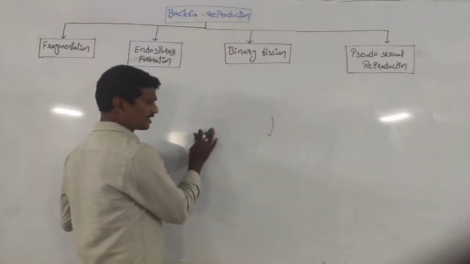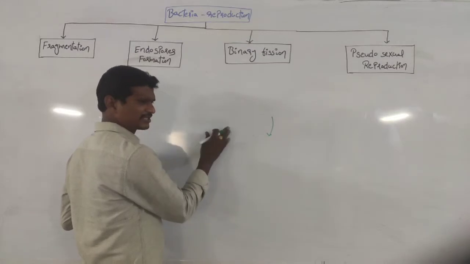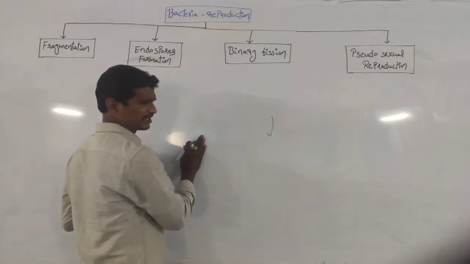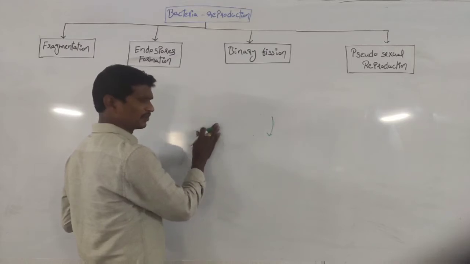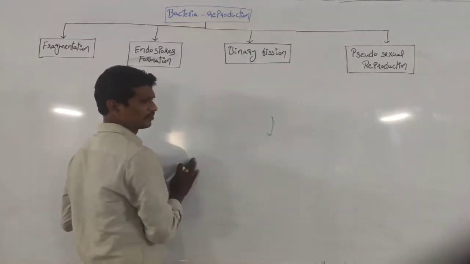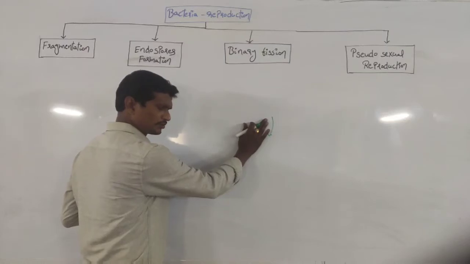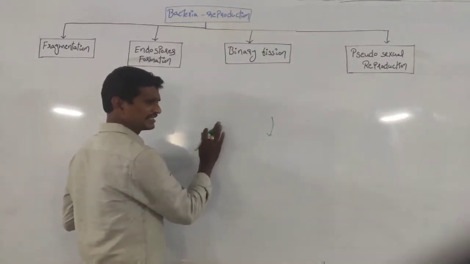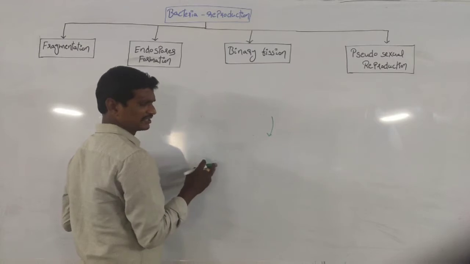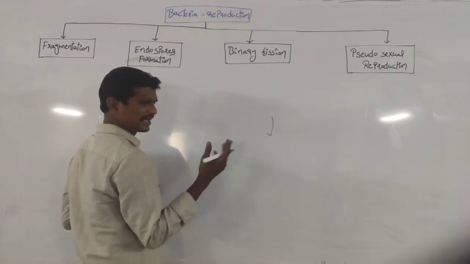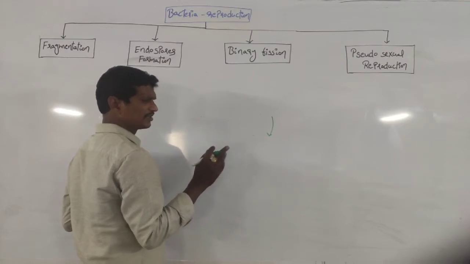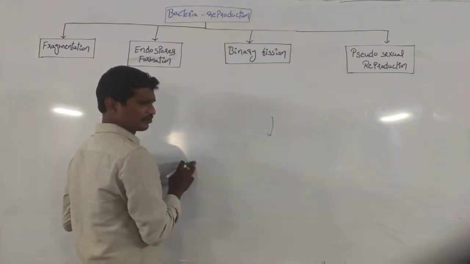Chemoautotrophs are majorly involved in the recycling of nutrients like the nitrogen cycle, phosphorus cycle, sulfur cycle and iron cycle. All these recycling processes are done by the chemoautotrophic bacteria.